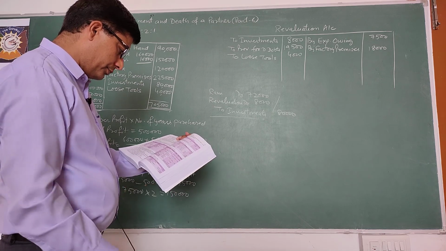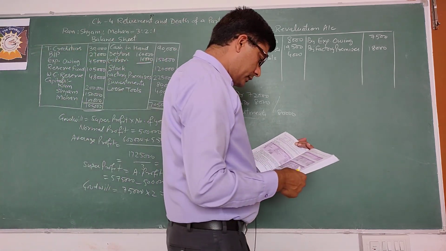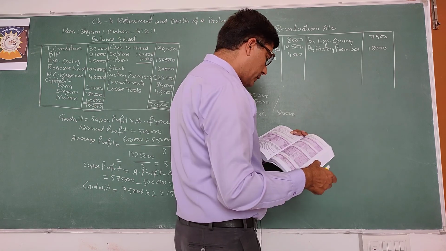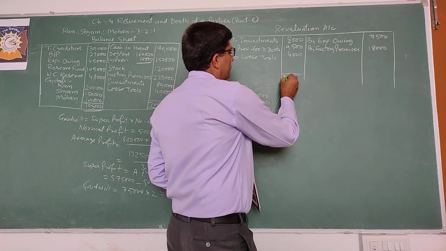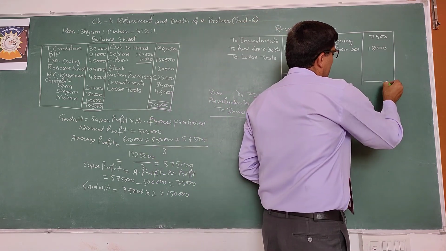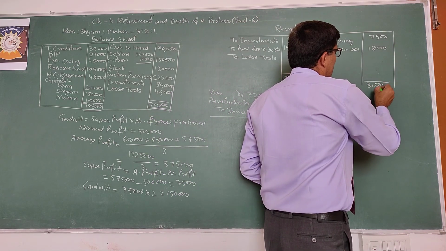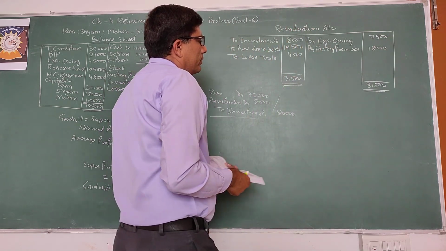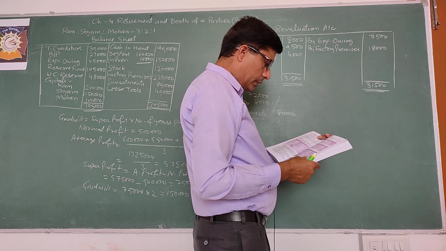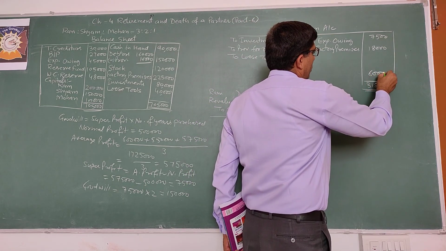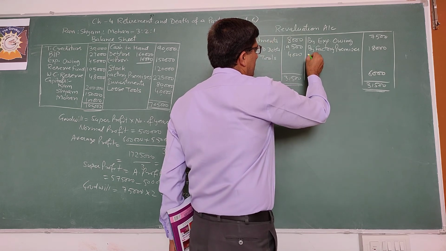So total of credits, debit side is more, that is 31,500. Deduct 7,500 plus 18,000, so 25,500. Remaining amount is 6,000. That is the loss on revaluation.